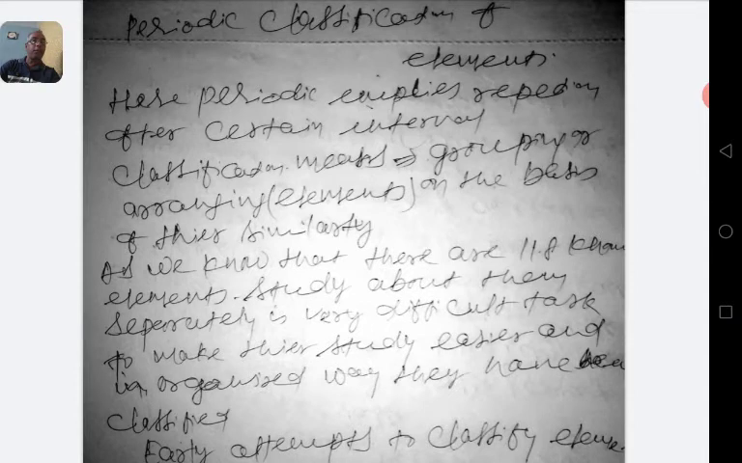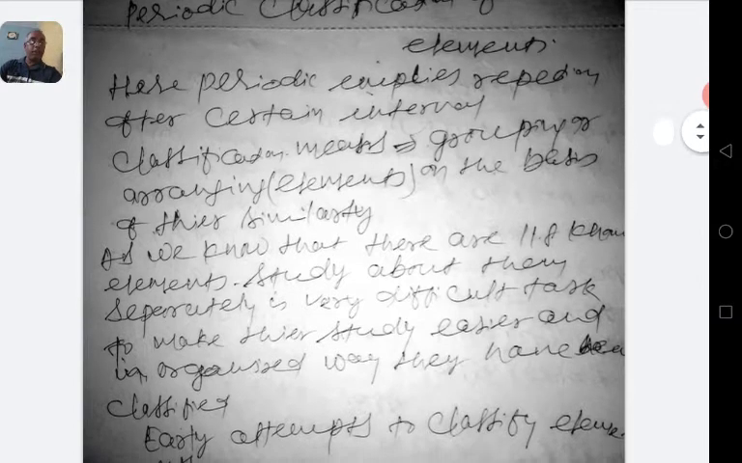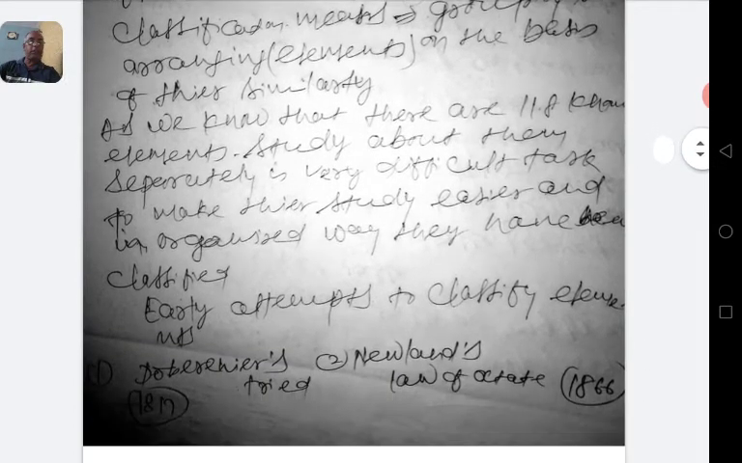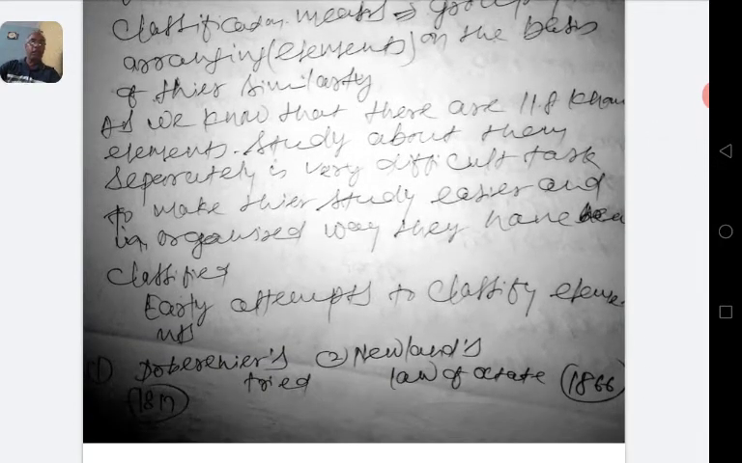Classification means grouping of elements on the basis of their similarity. As we know that there are 118 elements known, a study about them separately is a very difficult task. To make their study easier and organized, they have been classified.